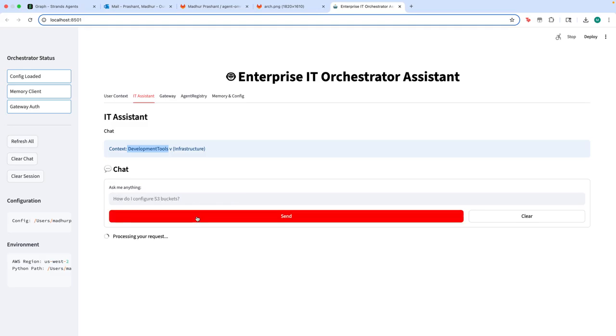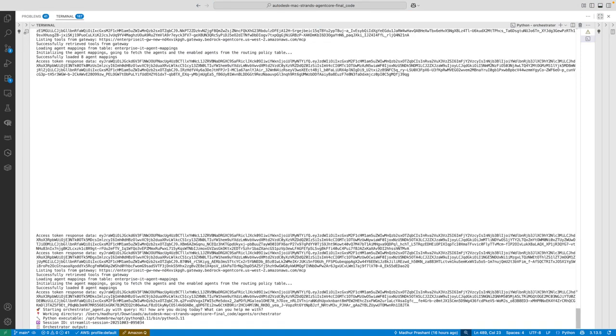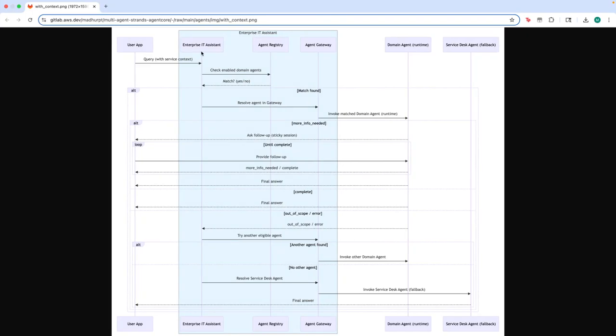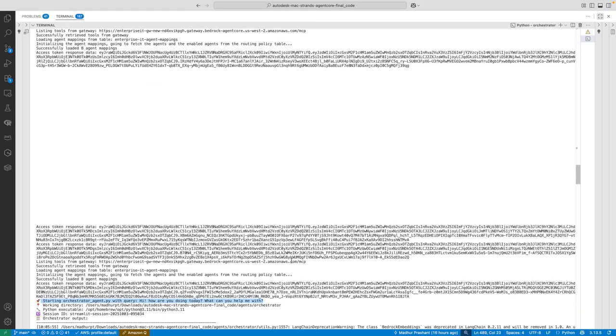So I'm going to hit send, and now there are a bunch of logs, so I'll only highlight what you want to see. So it says, hey, this is the question that I asked, that hi, how are you doing today? And now what it would do is it would hit the enterprise IT assistant and then it would do a match that, hey, is there any agent from the development tools product that I can directly route the request to? So let's take a look at that.